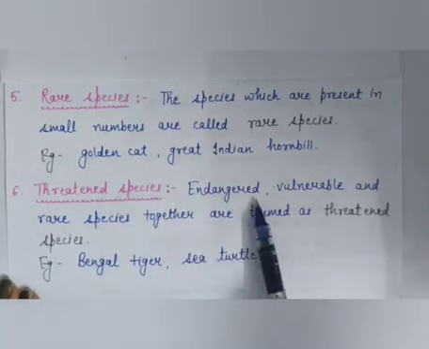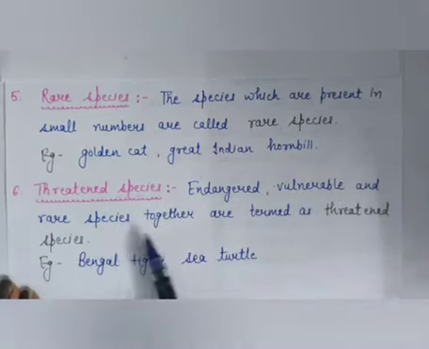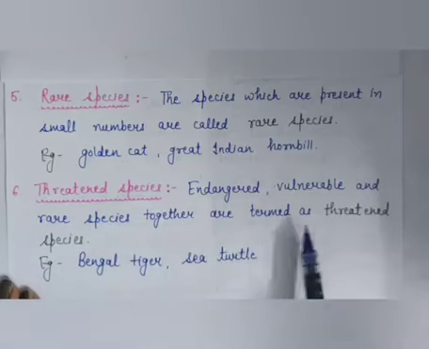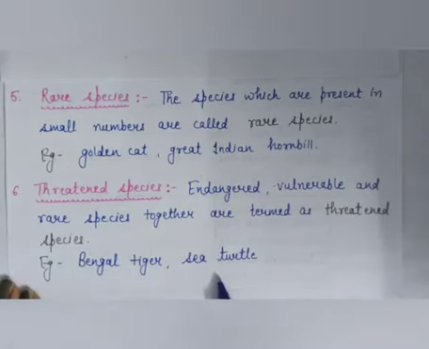Means endangered, vulnerable and rare species together are termed as threatened species. For example, Bengal tiger, sea turtle are some examples of threatened species. So these are some types of species.